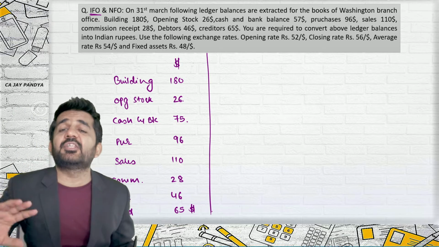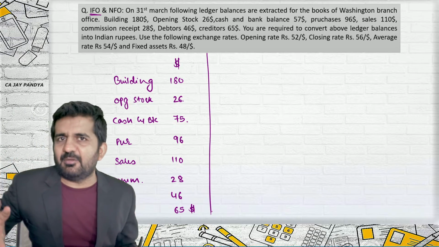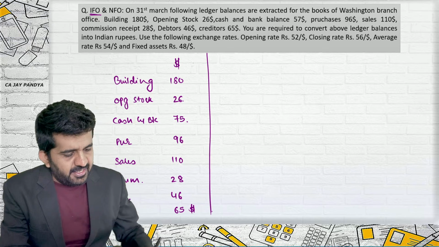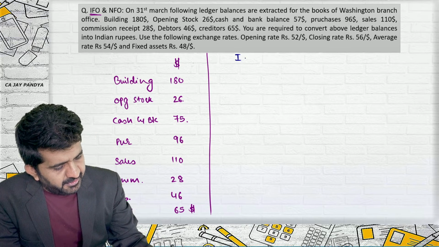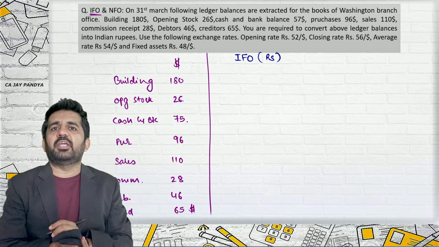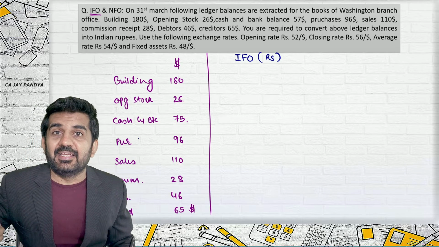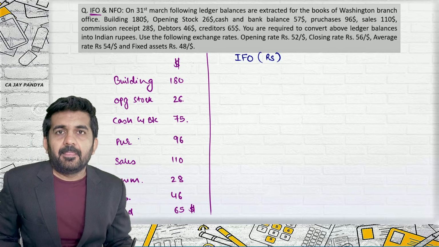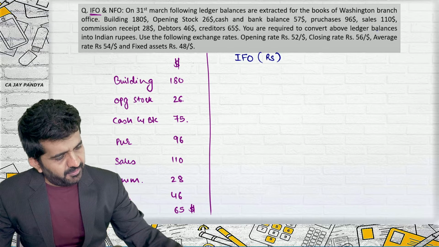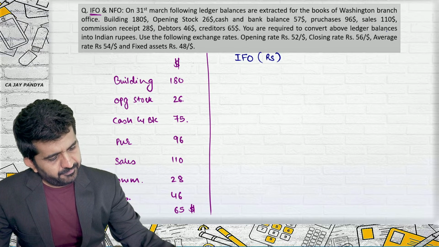See, this is an extract of trial balance. If it is trial balance, there will be debit and credit, and now it will be converted. It is integral foreign operations, and I am converting it into rupees. If it is building, it will be at actual rate. Let us see which rates are given.